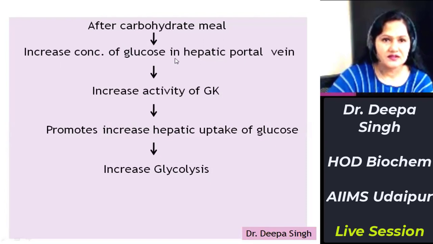This increased concentration of glucose in the hepatic portal vein will increase the activity of glucokinase, because glucokinase has very low affinity for glucose. So its activity will only increase when there is an increased concentration of glucose. After a carbohydrate meal, when there is increased glucose in the hepatic portal vein, this will lead to increased activity of glucokinase, the first enzyme of the glycolytic pathway in liver as well as pancreatic islet cells.